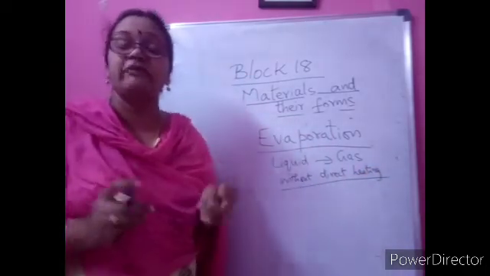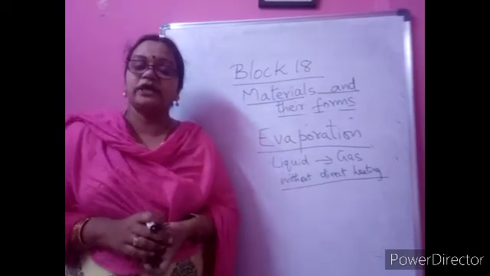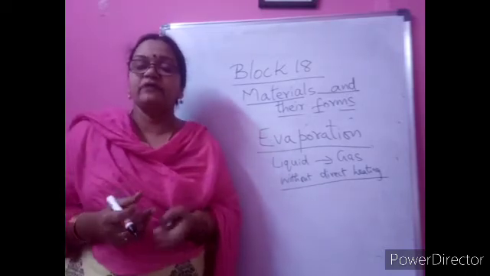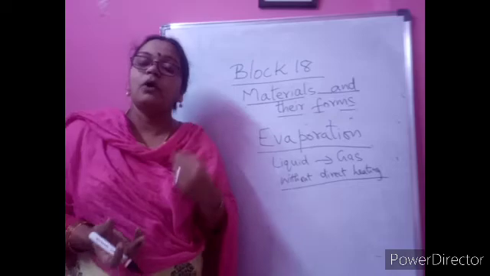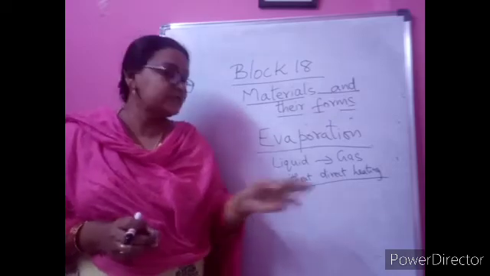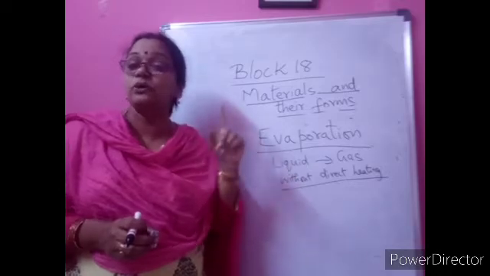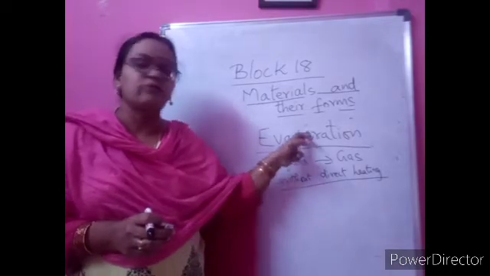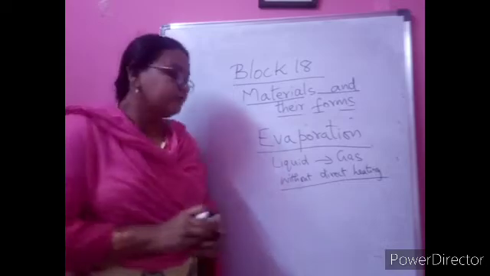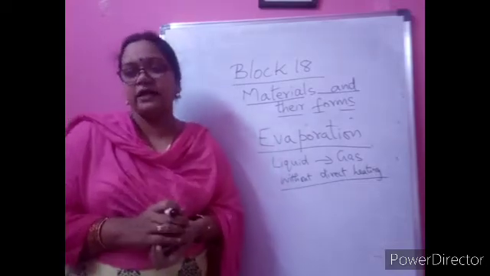Even wet clothes, when we leave them outside, after some time, in the evening when you touch them, they become dry. What happened to the water in them? It has changed into water vapor due to the heat of the sun. That is without direct heating. That is called evaporation. In boiling, we are heating.